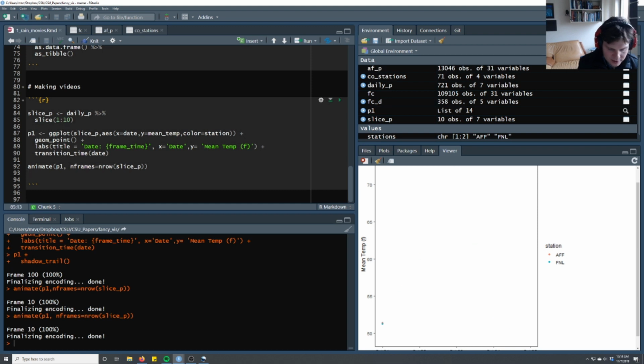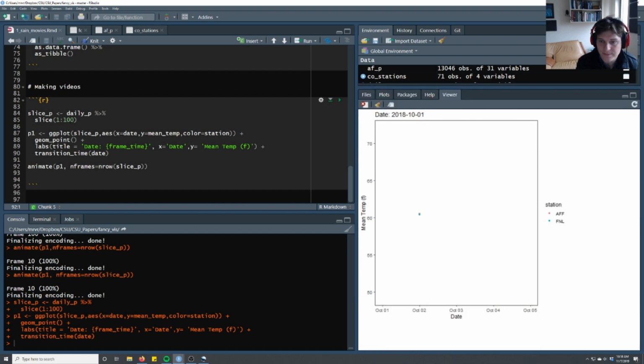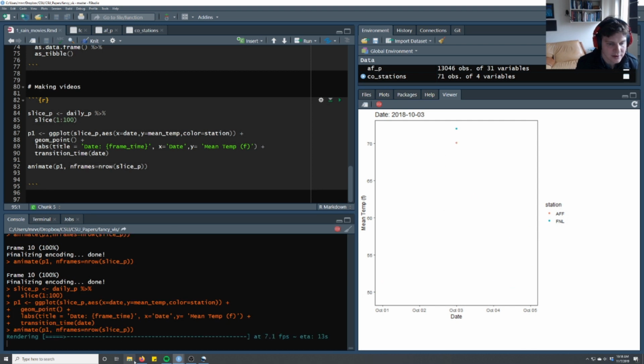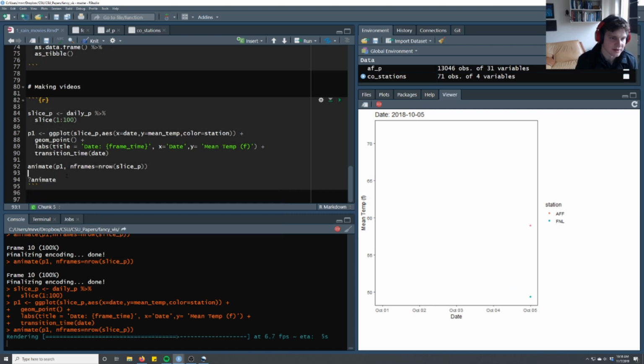So let's do slice P with 100, and then we'll animate it again. There we go. It's just going to take a little bit longer. Then we can look into the animate function once this is done and see what else we can control in here.